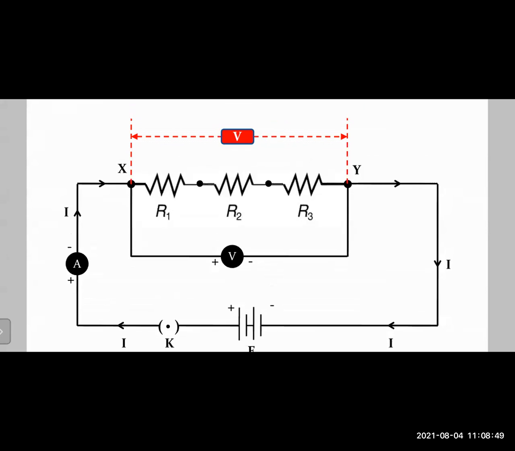And then the current will go through R2. Because the voltage has decreased through R1, the amount of voltage reaching R2 will be decreased. In the same way, the resistor R2 will also offer some resistance. And when it goes to R3, again the voltage will be decreased, but the current will remain the same.